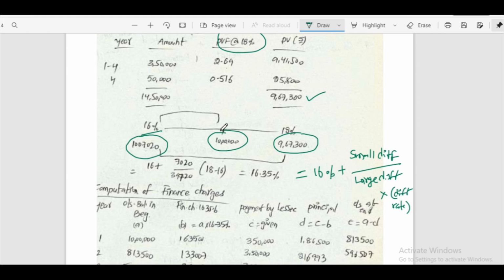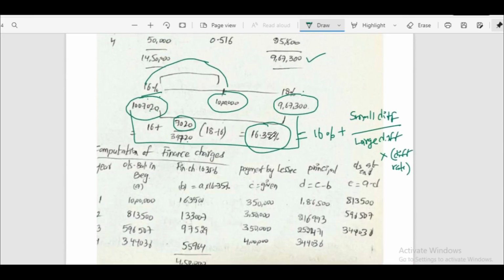Here small difference means the difference between the present value of minimum lease payment at 16% and the fair value. So the difference between these two amounts is 7,020, divided by the large difference. Large difference we have to consider from here to here. We have to check these two: the present value of minimum lease payment at 18% and at 16%. We take the difference in the denominator, that is 39,720, into the difference between the two percentages, 18% and 16%, that is 2%. If we calculate like that, we will get 16.35%.